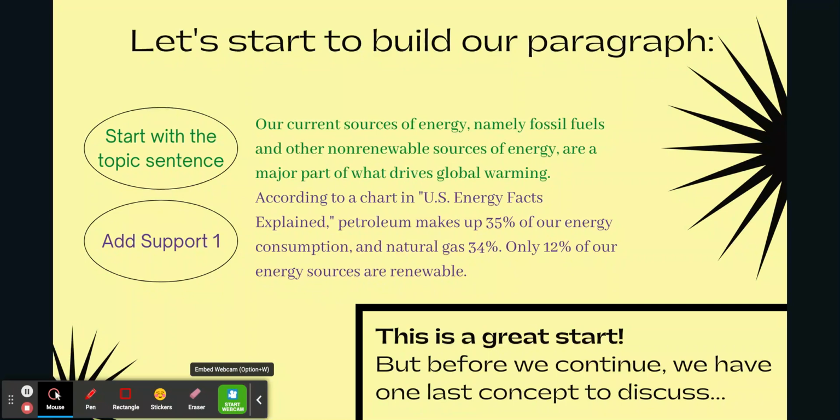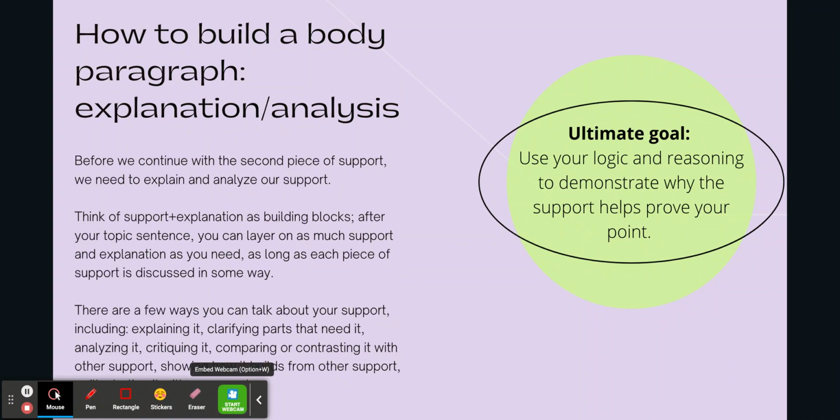Now let's build them all together. We're going to start with our topic sentence. It reads, our current sources of energy, namely fossil fuels and other non-renewable sources of energy, are a major part of what drives global warming. And then we added our first support. According to a chart in U.S. Energy Facts Explained, petroleum makes up 35% of our energy consumption and natural gas 34%. Only 12% of our energy sources are renewable. So that's a really good start. The topic sentence flows easily into the support, and we don't really need any supporting sentences to further explain the topic sentence. But there's something else we have to discuss before we add our second support, and that is adding analysis.